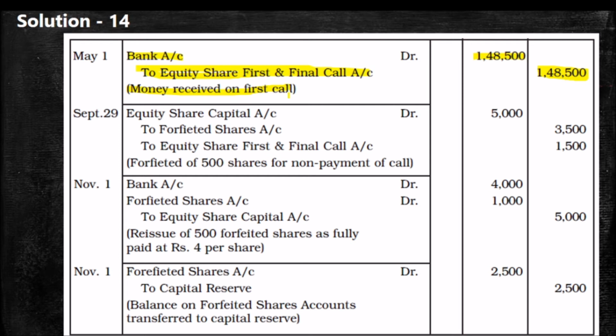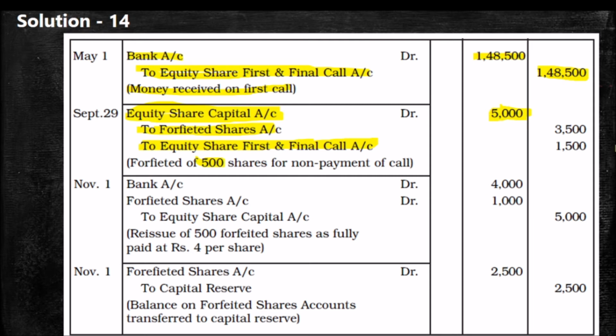Then we are writing the entry for forfeiture. Equity share capital account debit to forfeited shares and to equity share first and final call, as the arrear was made only in the first and final call. So for 500 shares we actually have to get 500 into 10, 5,000 in full in equity share capital.